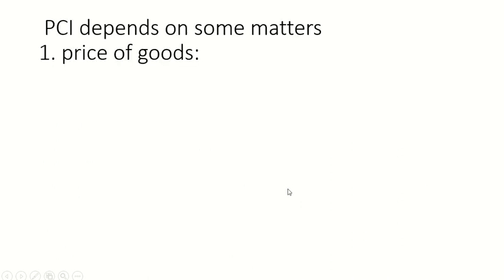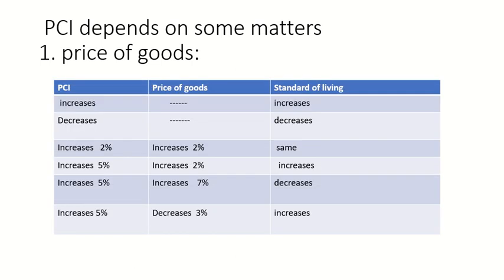Now there are some matters which depend on the PCI. First, the price of goods. Here is one chart for you. Generally, you all know that if PCI increases, our standard of living increases, and if PCI decreases, our standard of living decreases, isn't it? But there is one factor, that is the price of goods.